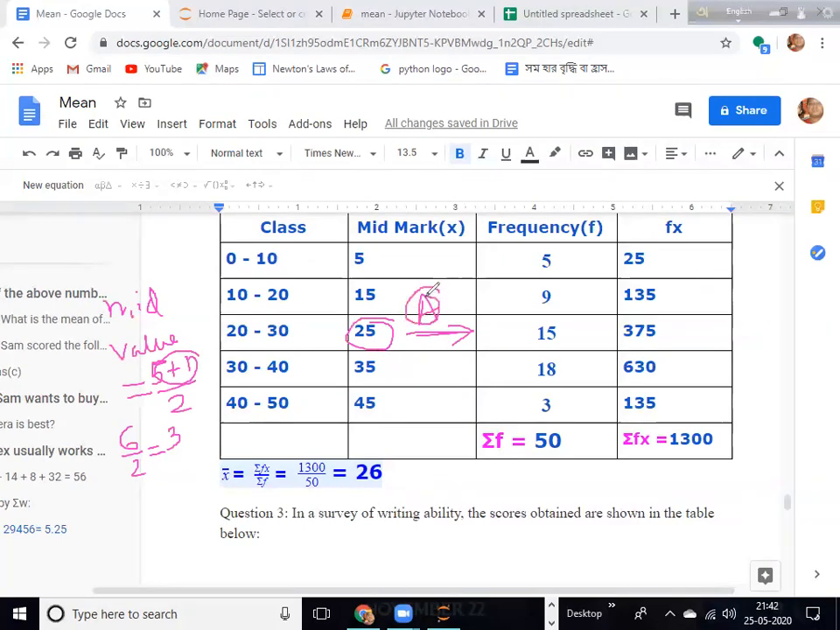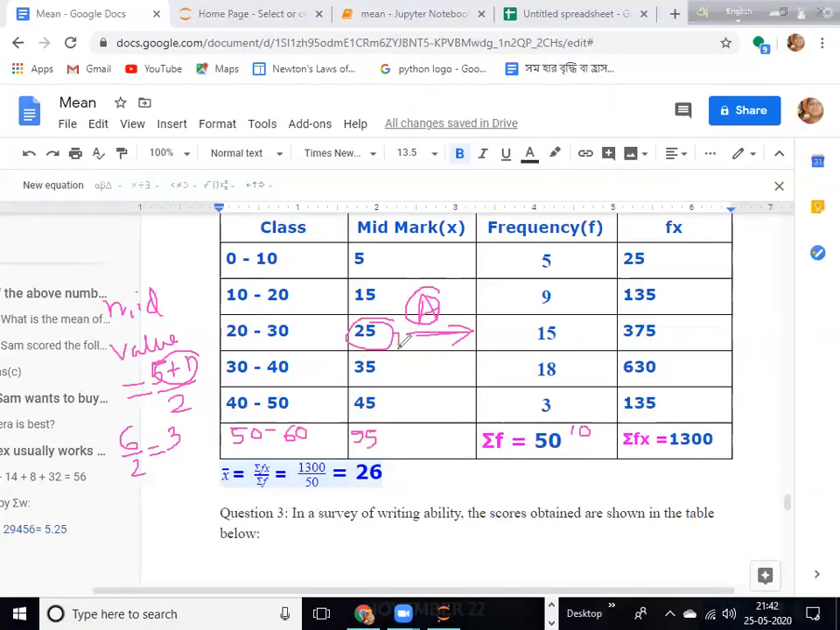This is the assumed mean technique, so that the calculation becomes a little bit smaller. So we take 25 as our assumed mean, and it should be the mid value. If there are 6 entries, say another class 50 to 60, the value will be 55, and let the frequency be 10. Then what happens? 6 by 2 is 3.